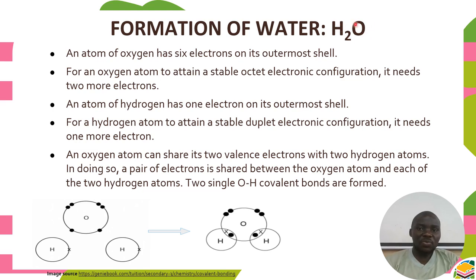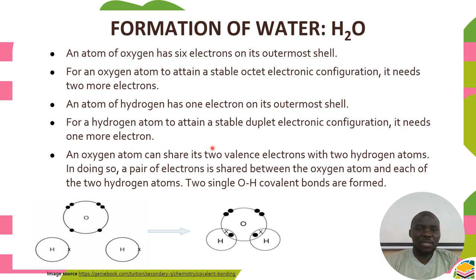So it needs 2 hydrogen to share its electrons. That's why here we have 2 here. Had it been that oxygen only needed to gain 1 electron, I think this one would not have been there. Remember, on the formation of chemical formula, we swap the charges. The reason why we swap these charges is to balance the number of atoms which are going to be found in a bond. So if we don't swap, it means the number of atoms cannot balance, and it will be very difficult for us to come up with the bond.